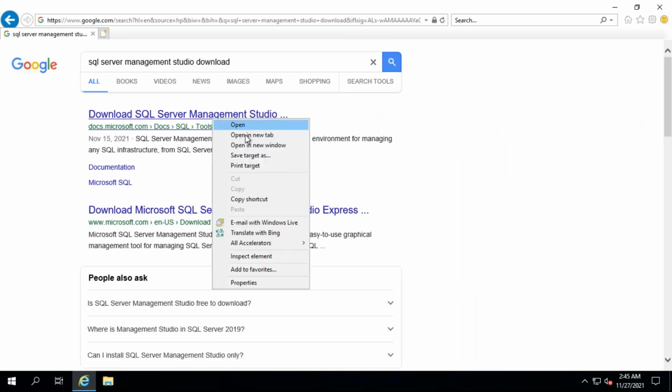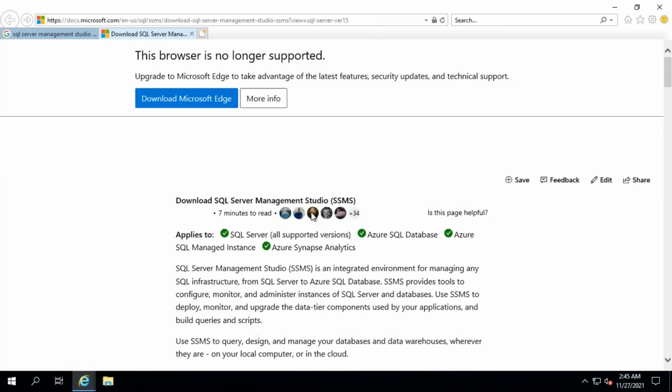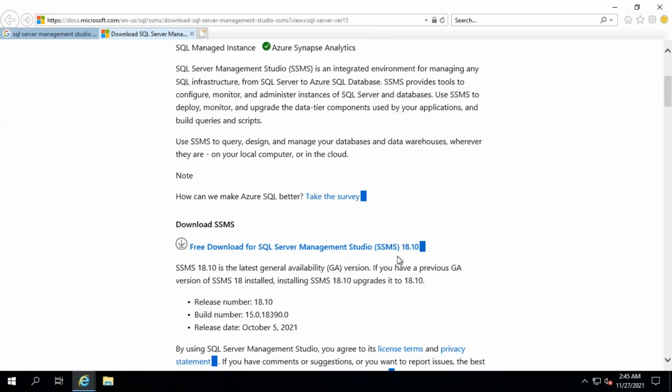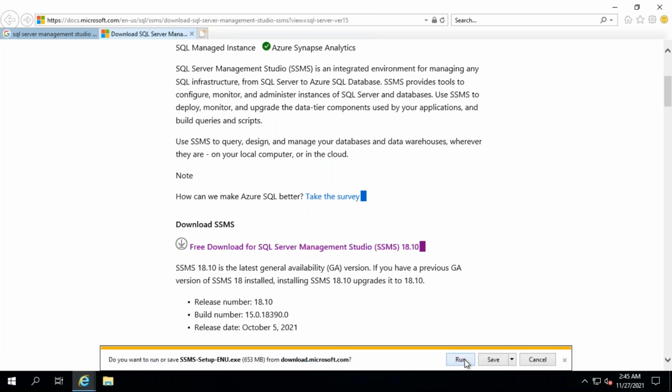I'll install the latest one. If you don't have this Management Studio, you will not be able to connect to it. So let's install it and connect in our virtual machine.